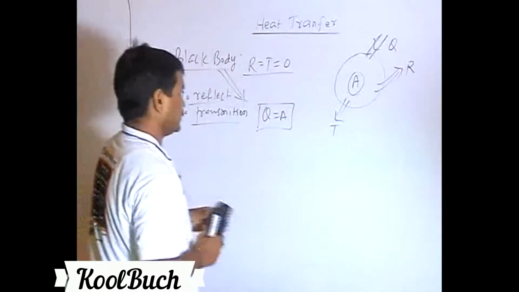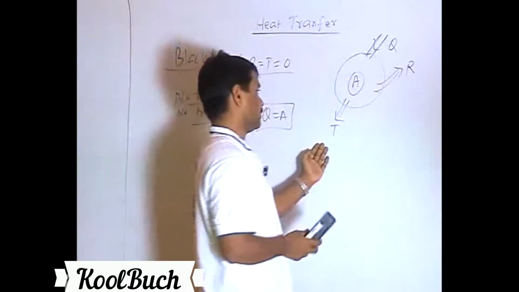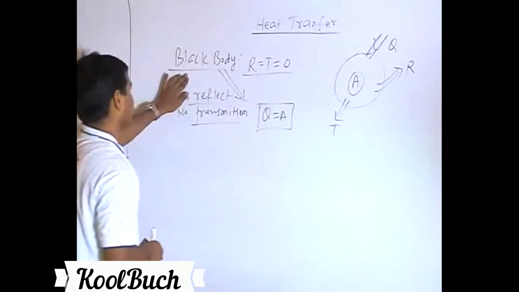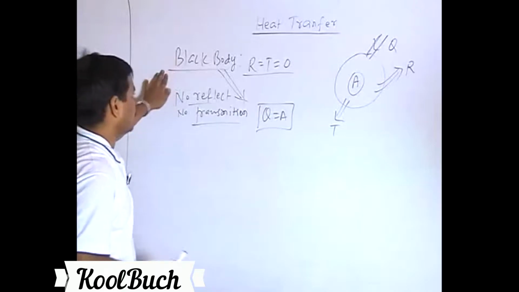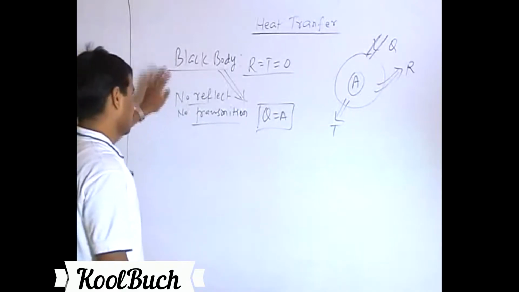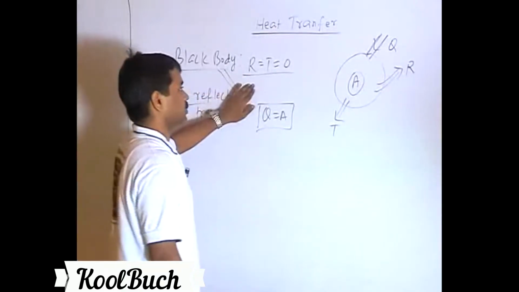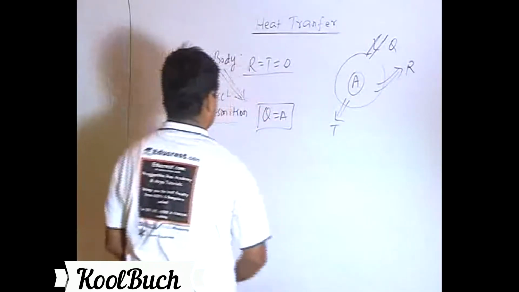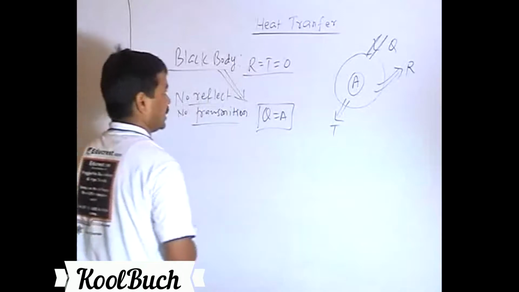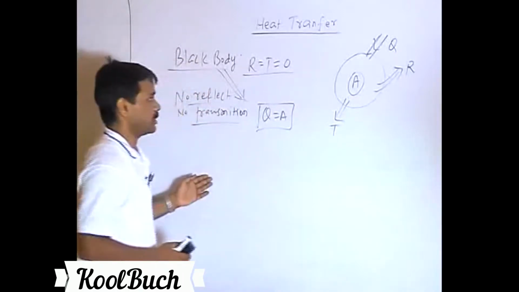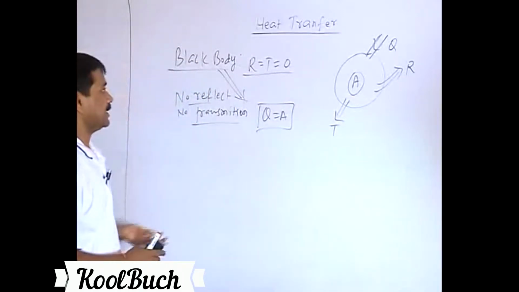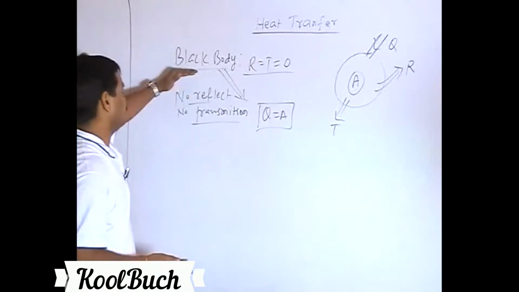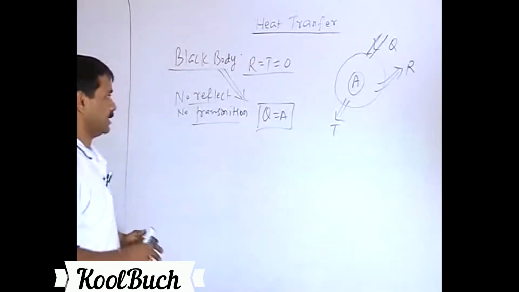If it is reflecting part of it and transmitting part of it, it's no more a black body, and hence this definition of black body is related to its capacity to absorb heat in case of radiation. So if it is absorbing 100% heat, it's called a black body. If it is absorbing anything less than 100%, it won't be qualified as a black body.